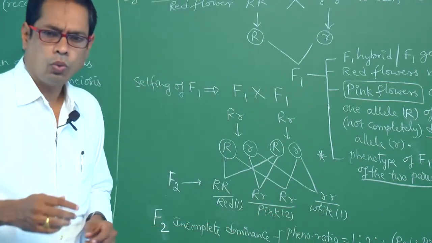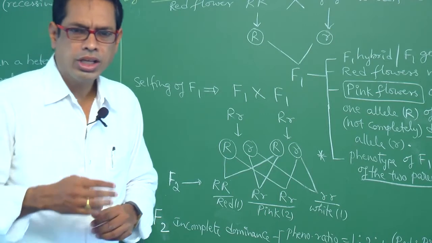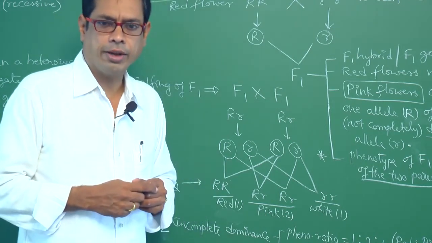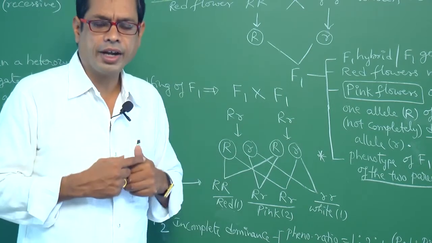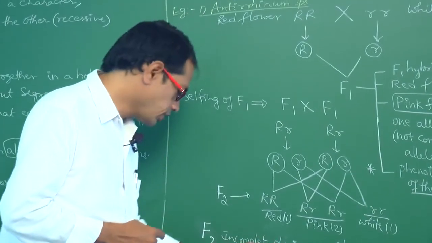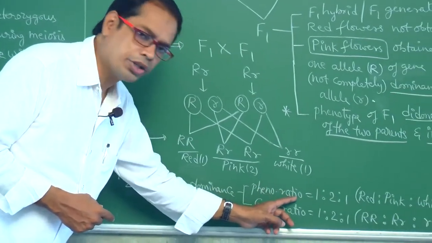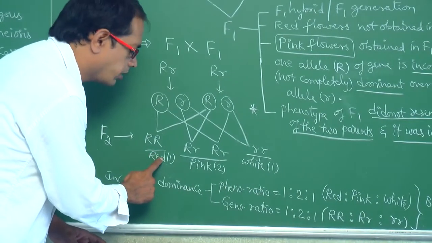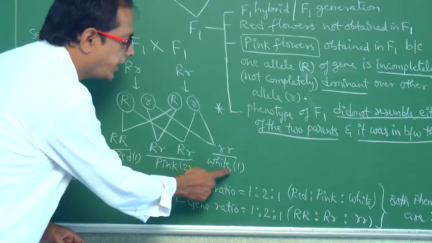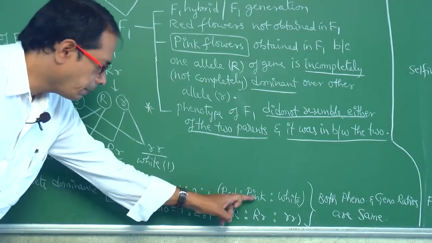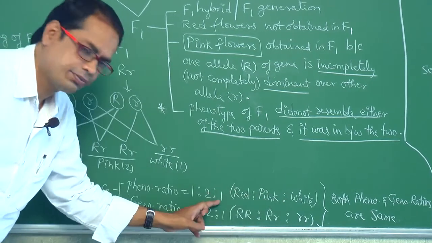So, what is the phenotypic ratio? The external appearance of a character is called phenotype. Genetic makeup of a trait is called genotype. So, the F2 incomplete dominance phenotypic ratio is red 1, pink 2, white 1. That is 1:2:1.